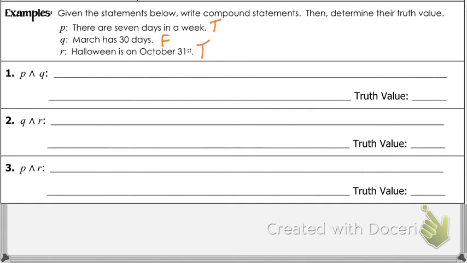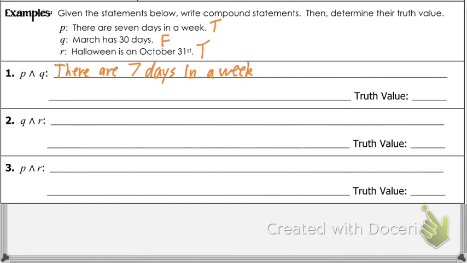So P is, there are 7 days in a week. We are legitimately just doing English. I told you. This is like 6th grade English. So I wrote P. There are 7 days in a week.